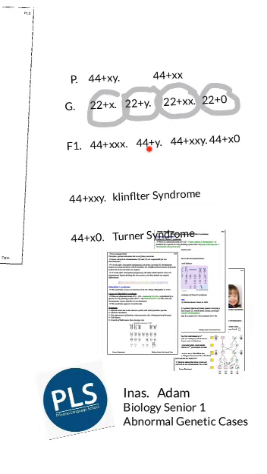Let's see the two other types of the abnormal genetic cases. If the normal sperm, whose genetic structure is 22 plus Y, fertilizes the abnormal ovum whose genetic structure is 22 plus XX, the produced person will be 44 plus XXY.